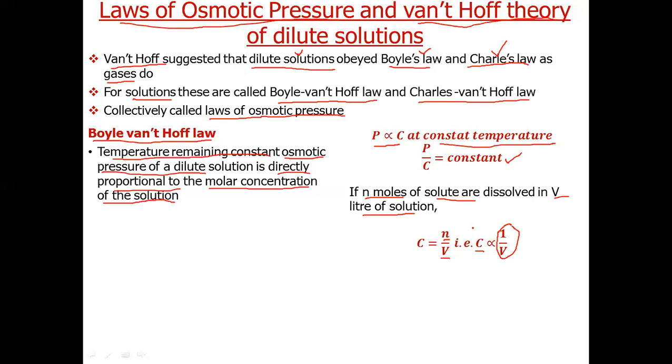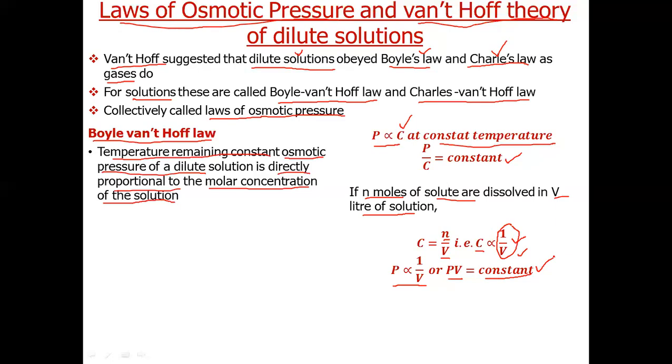V is the volume of solution. As P is directly proportional to C, and C is directly proportional to 1 by V, we can write P is directly proportional to 1 by V, or PV is constant, and this is similar to Boyle's law.